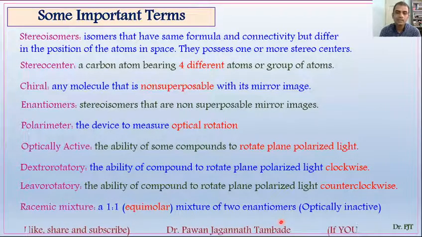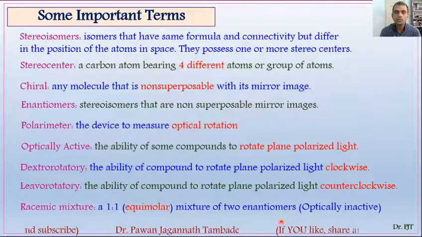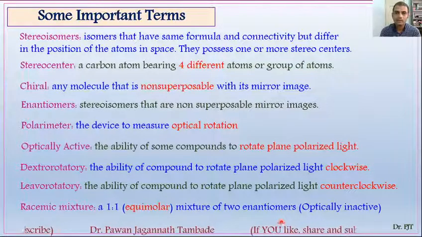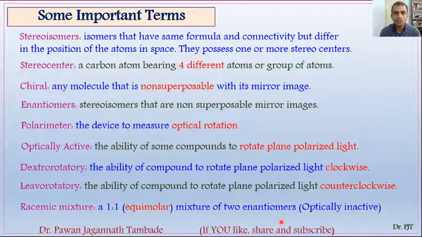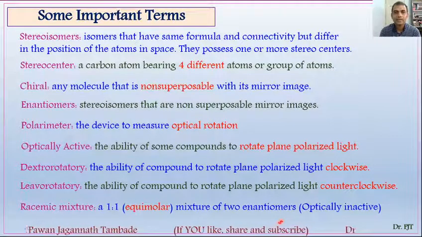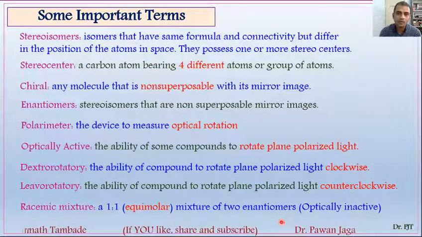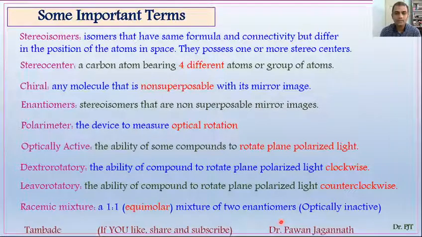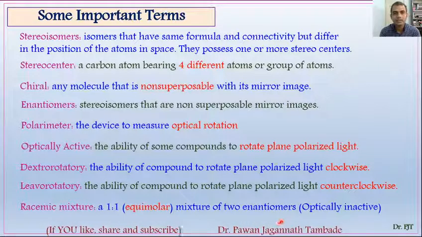Then the next term which is useful is racemic mixture. A racemic mixture is nothing but a 1:1 or equimolar mixture of 2 enantiomers, and please note that a racemic mixture is always optically inactive, as the optical activity of one enantiomer is cancelled by the optical activity of the other enantiomer, and such a mixture is called a racemic mixture, which is optically inactive.